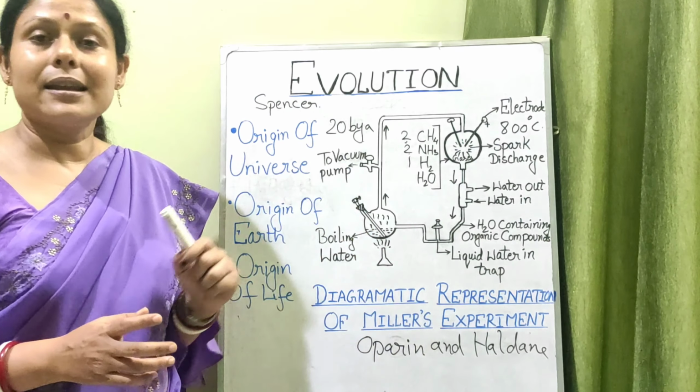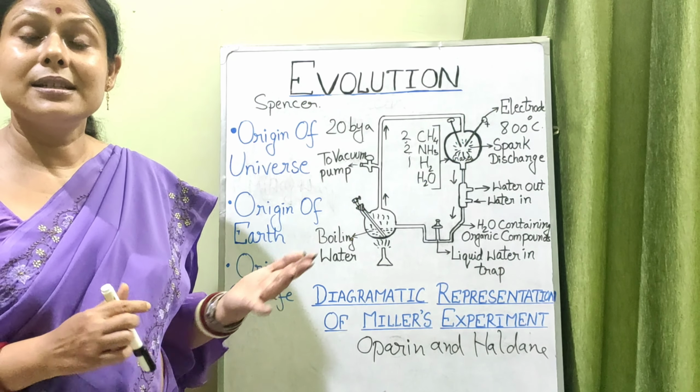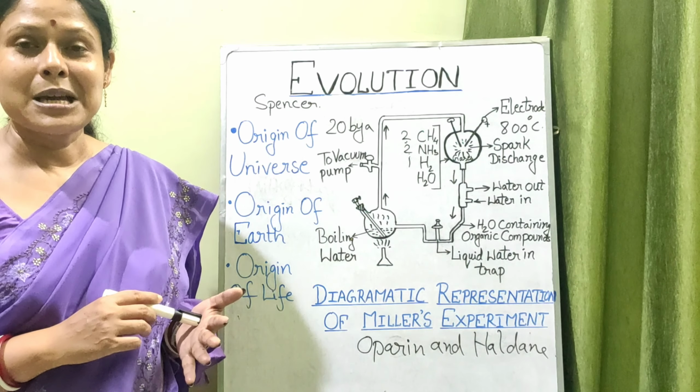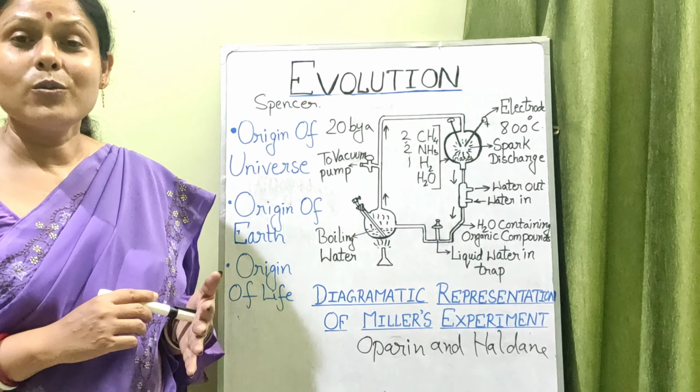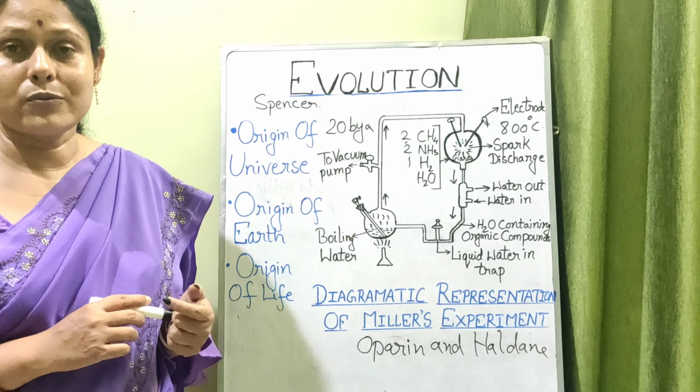Now when they were chemically analyzed, they found that they contained the primary amino acids like glycine, alanine, aspartic acid, and along with that some polysaccharides. Even fatty acids were also found there.